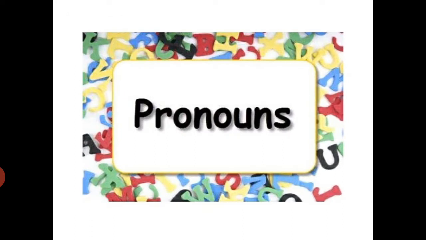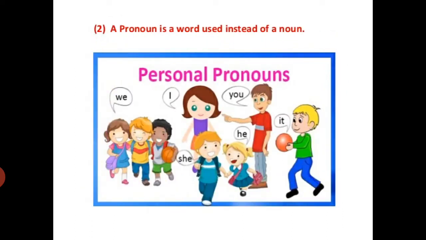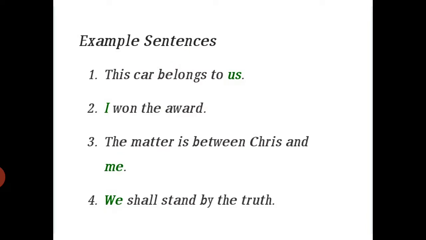Now about pronouns. Children, a pronoun is a word used instead of a noun. Just now you have learnt about noun, right? So noun is used for a person, place, a thing, right? But this pronoun is used instead of a noun. Here you can see we, I, you, he, it, she. Just look at these examples, you will understand better.